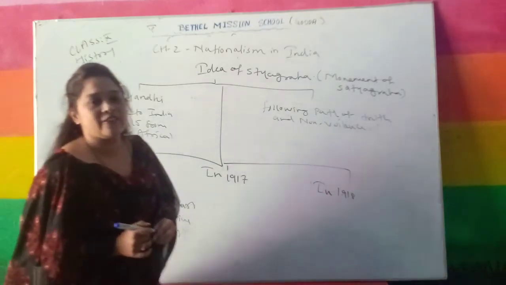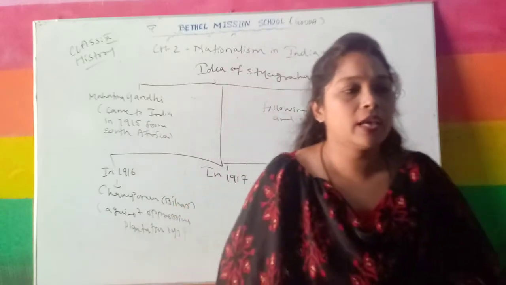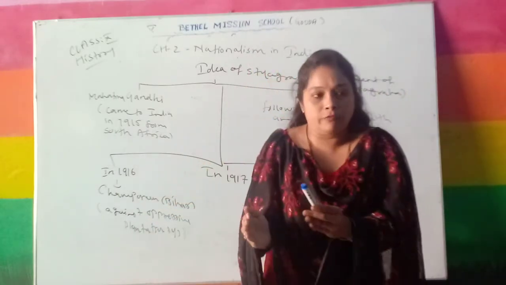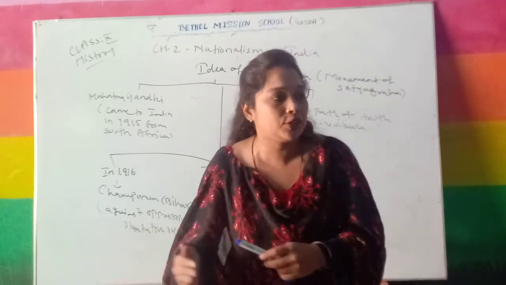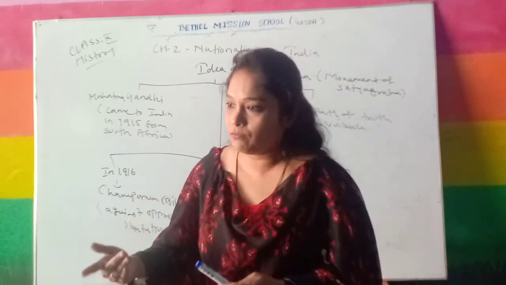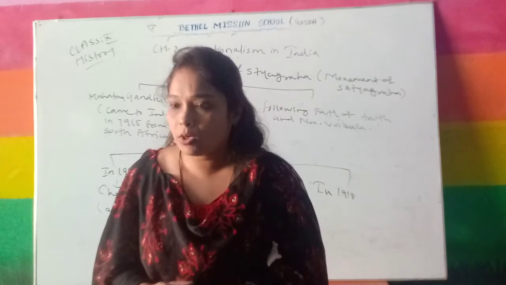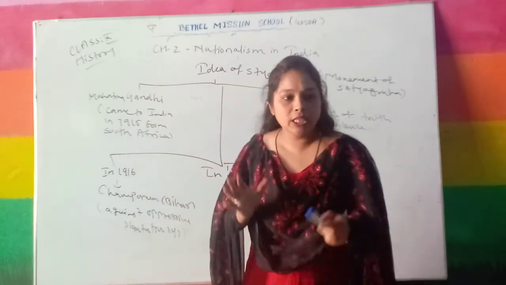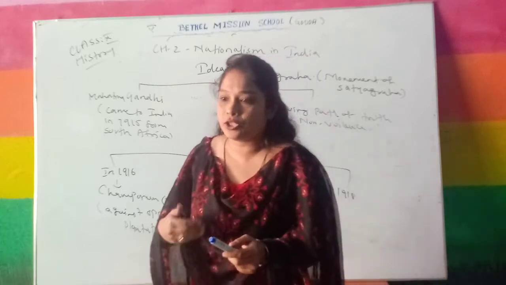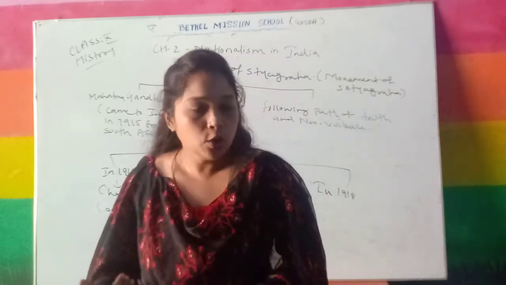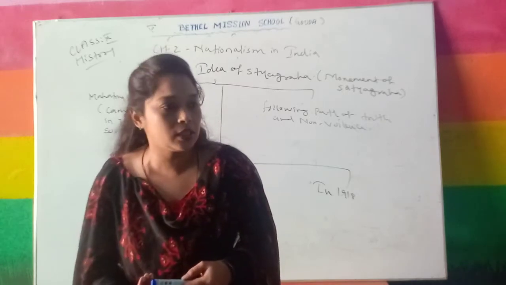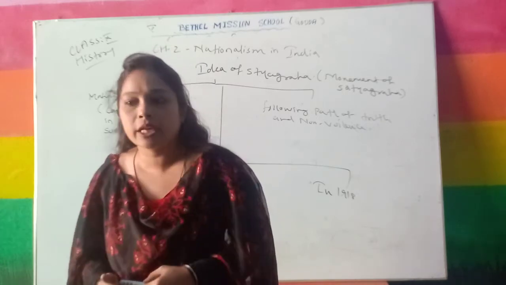Now what is the oppressive plantation system? Write it down afterwards, I'll give you time. In 1916, in Champaran, Bihar, Gandhiji started an agitation with the farmers to abolish the wrong plantation system. What was the plantation system at that time?